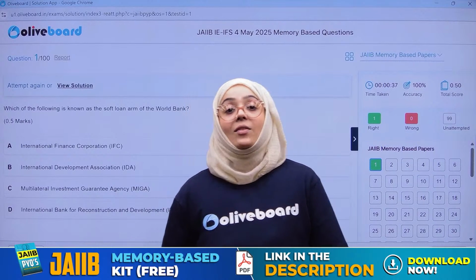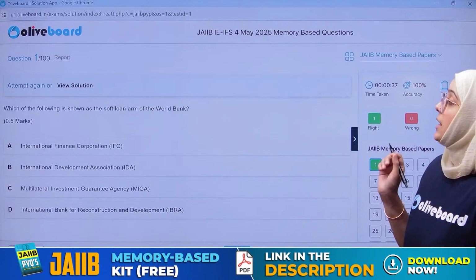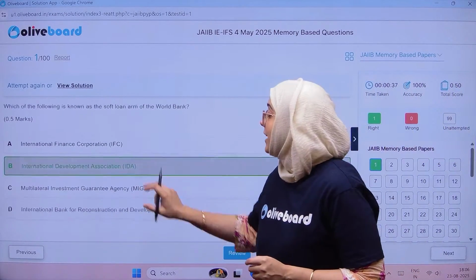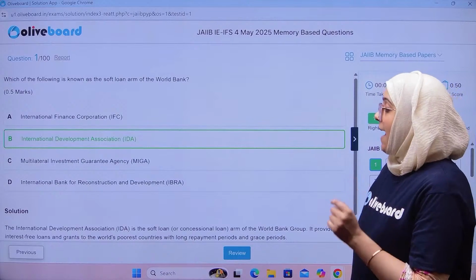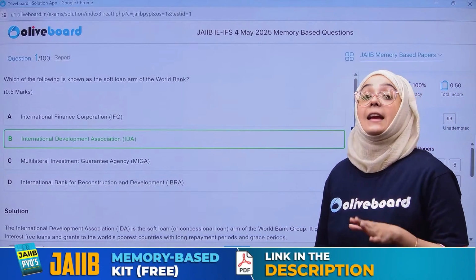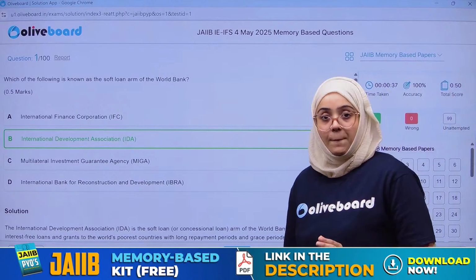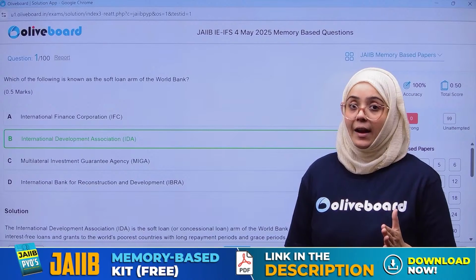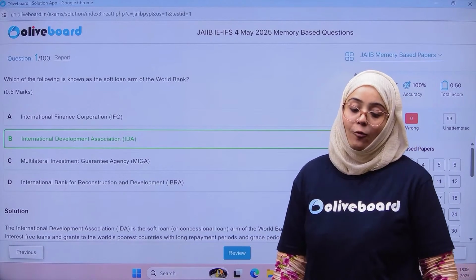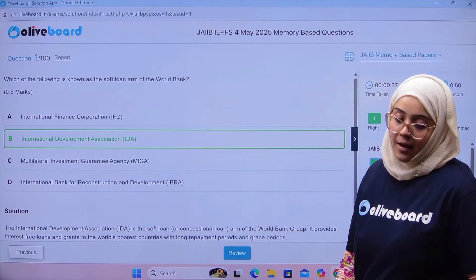Of these five, IDA, the International Development Association, is considered the soft loan window of the World Bank, because IDA gives interest-free credit to eliminate the poverty of nations. That's why IDA is called the soft loan window of the World Bank. So B is the correct answer.